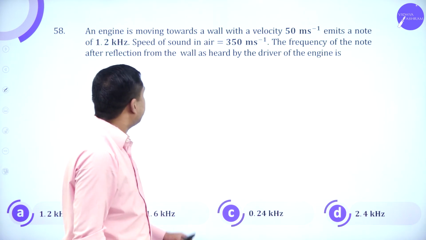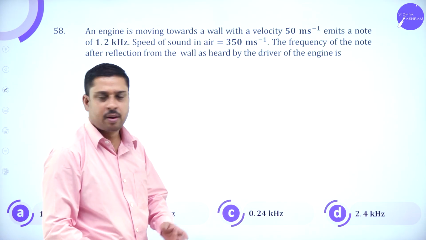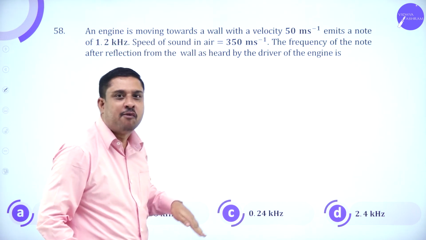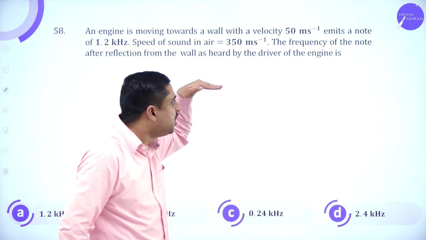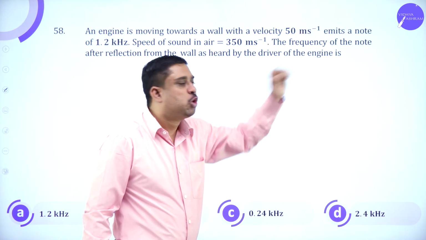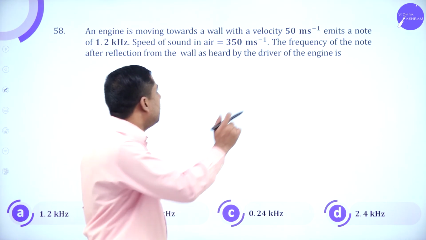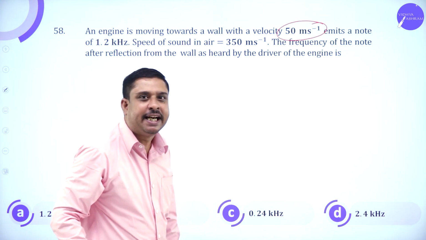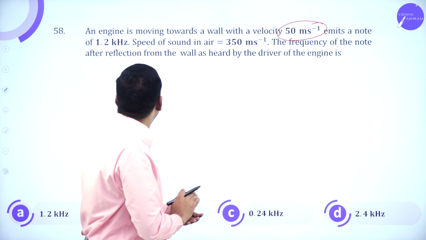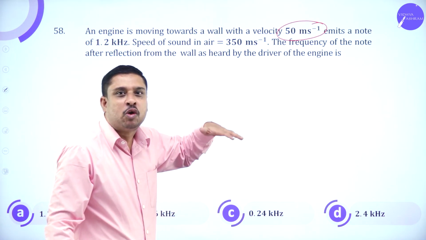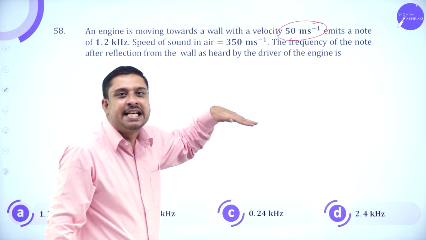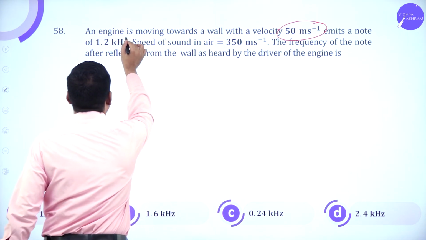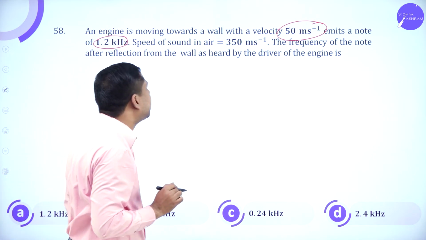This is again from the previous syllabus. An engine is moving towards a wall. Engine moves towards a wall with a velocity 50 meter per second and emits a note. So the engine is the source. It is emitting sound waves of frequency 1.2 kilohertz.